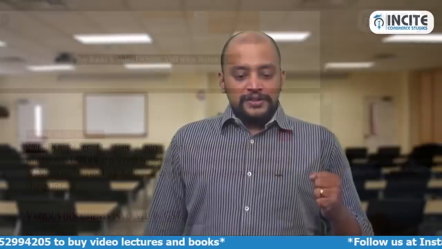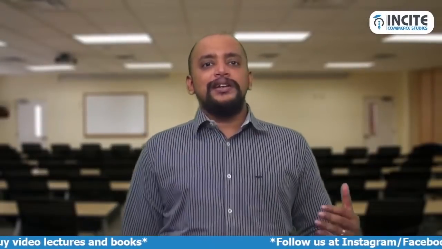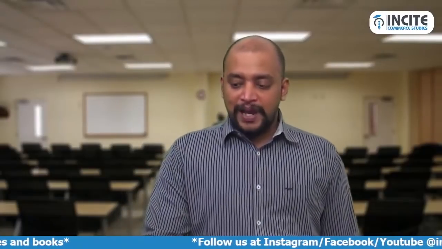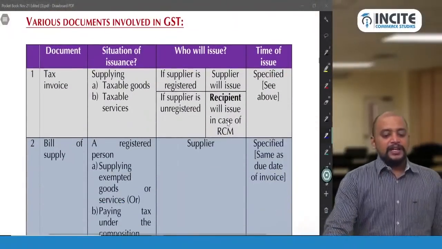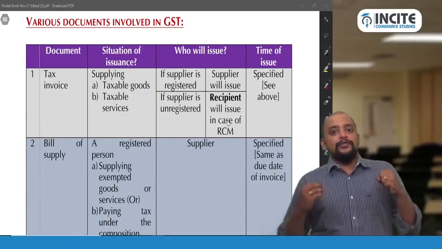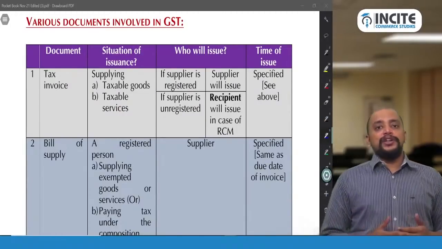Okay. So first, what are the various documents involved in GST? You can check that on page number 36. On page number 36 you can see the various documents involved in GST. So first, tax invoice, already we know. Tax invoice will be issued by whom to whom?